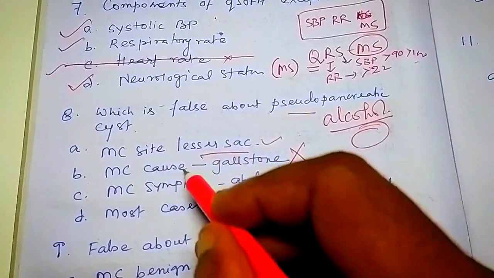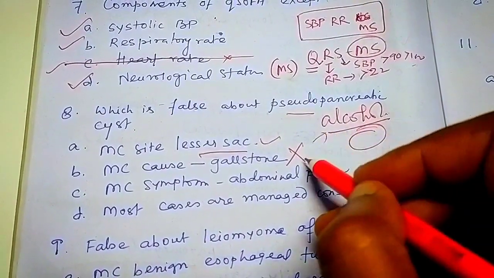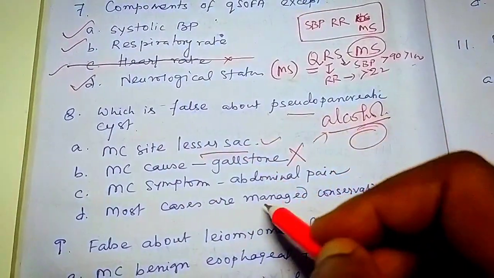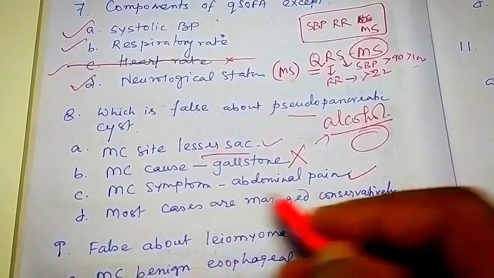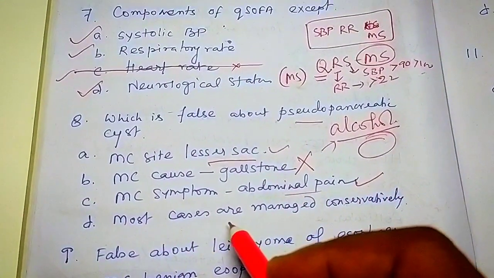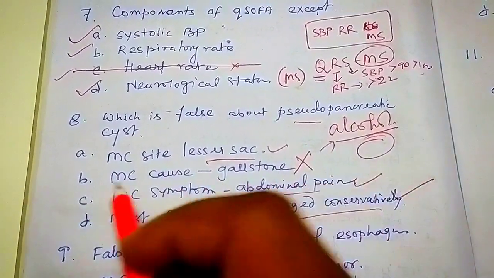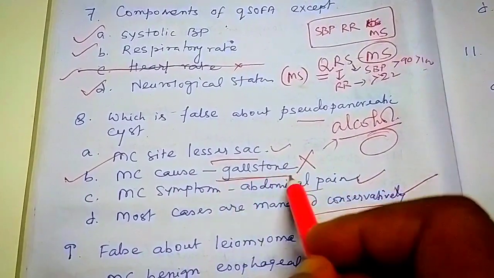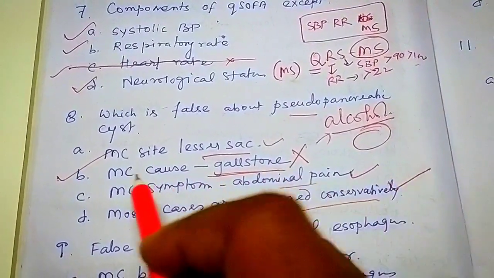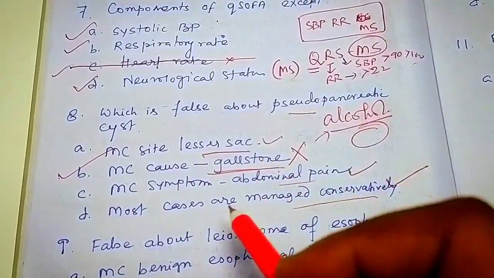Wrong. Most common cause of pseudopancreatic cyst is alcohol. Most common symptom is abdominal pain. Yes, epigastric pain can be found. Most cases are managed conservatively. Yes, conservatively. So, most common cause is alcohol, not gallstone.